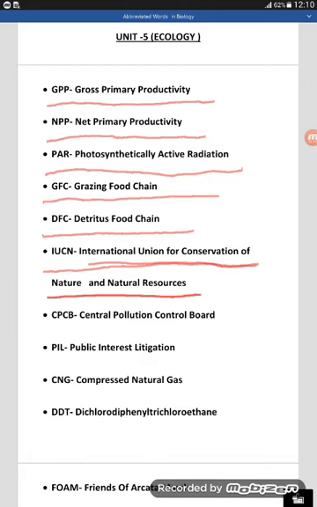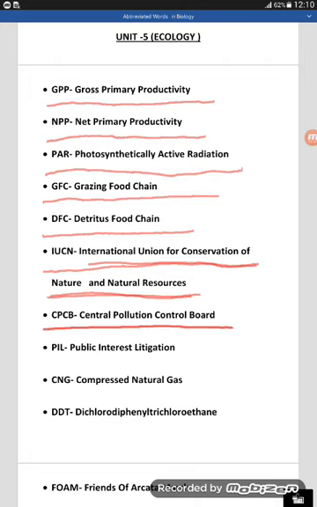Together, collectively, it is called IUCN. You can also write International Union of Conservation of Nature and Natural Resources. Instead of "for", you can also write "of".